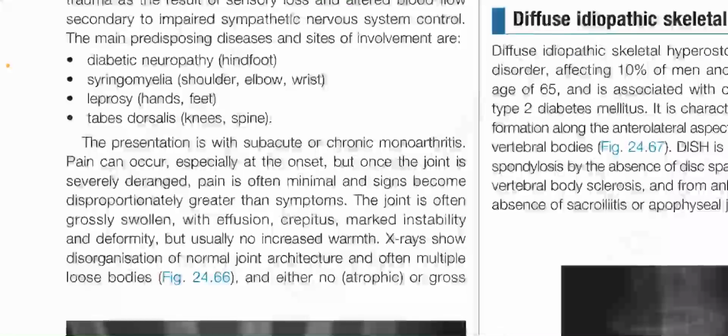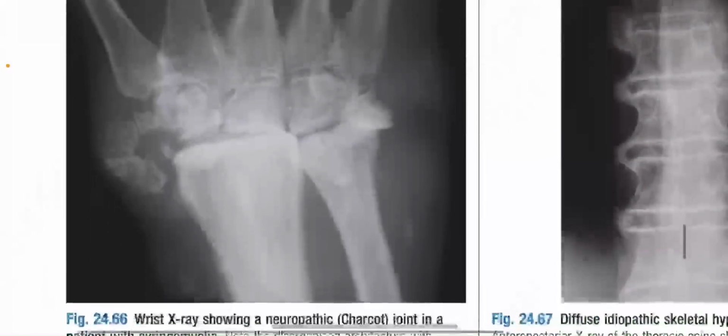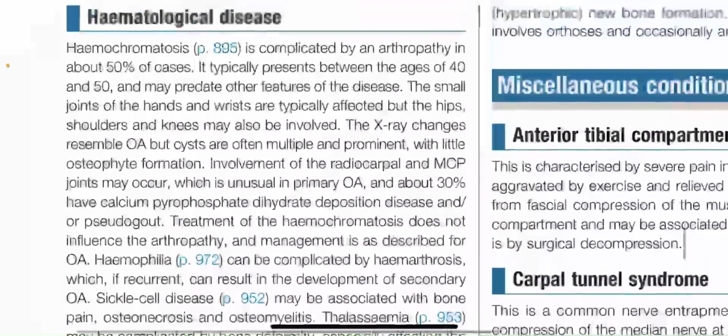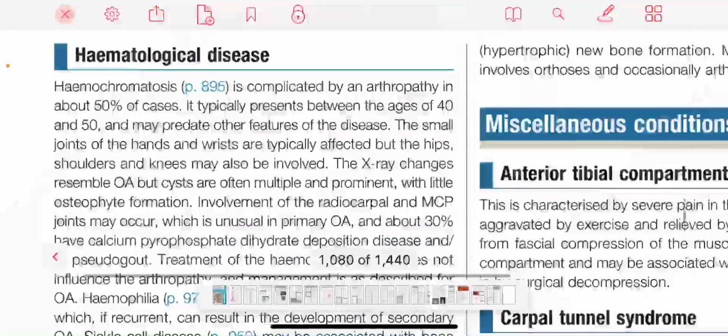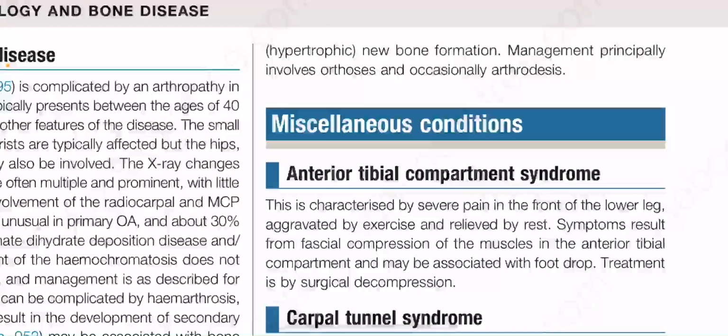X-rays show disorganization of normal joint architecture and often multiple loose bodies, and either no atrophic or gross hypertrophic new bone formation. Management principally involves orthosis and occasionally arthrodesis.